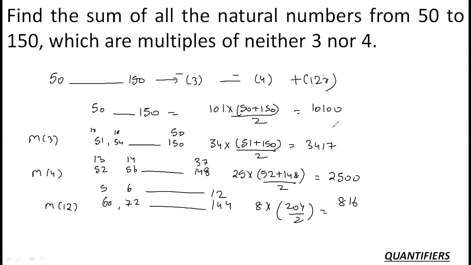So what is going to be my net answer? The net answer is 10,100 minus the multiples of 3, minus the multiples of 4, and adding the multiples of 12 because these were removed twice. So the net answer in this process is going to be 4,999. So this is the required answer.